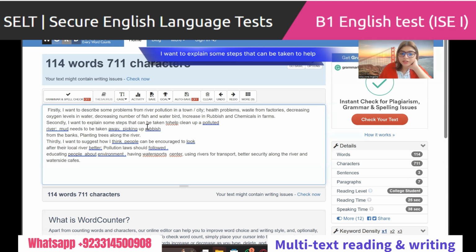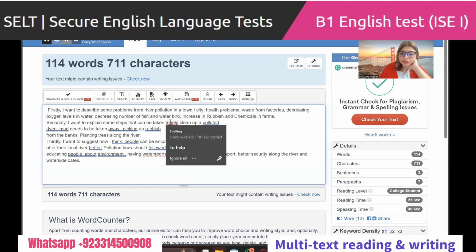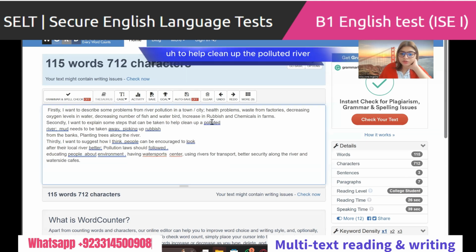Secondly, I want to explain some steps that can be taken to help clean up the polluted river. Mud needs to be taken away, picking up rubbish from the banks, planting trees along the river. Full stop. Second point is complete.